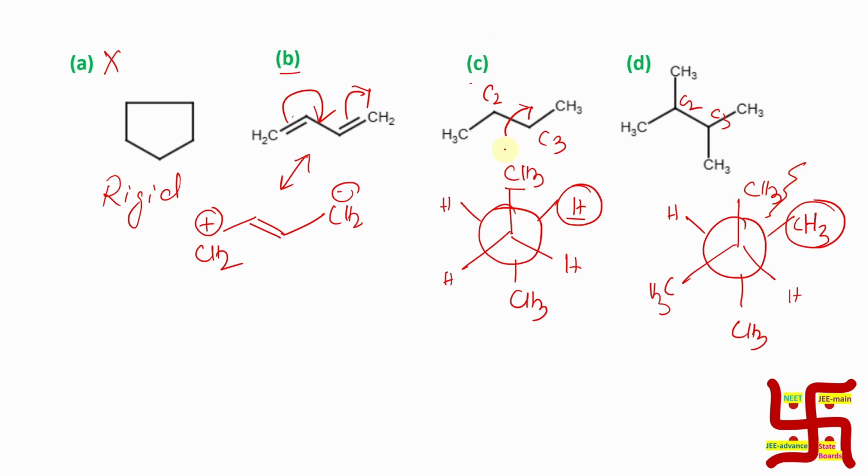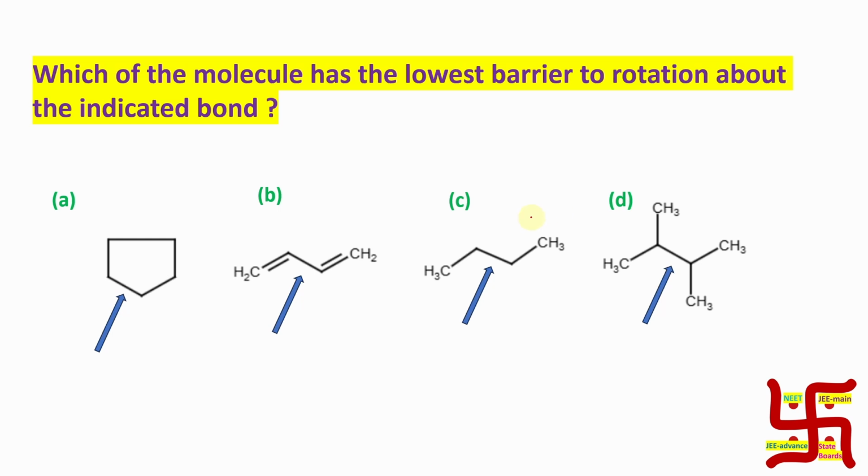Now in option C versus D, they are purely single bonds, so technically C-C rotation is very much allowed, but in C the rotational barrier for this C2-C3 rotation is very low, because the gauche butane interaction or steric repulsion is pretty low compared to option D. So what will be the answer to this problem? Option C is the right answer.